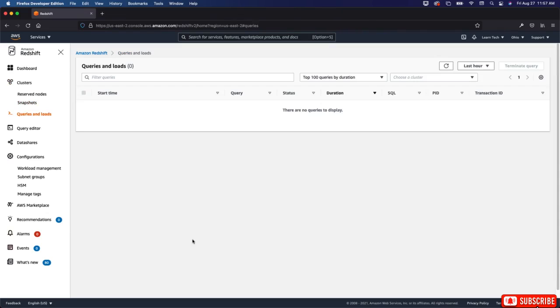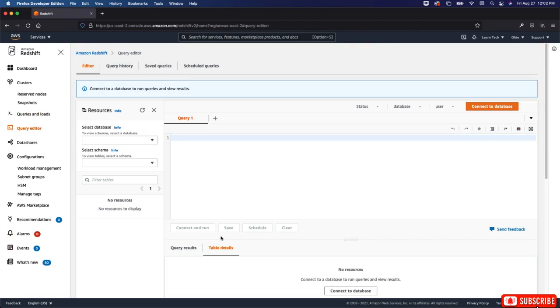All right, welcome back. So we got queries and loads. Okay, so we don't have any queries to display, but when you do have a query, this is where it would show up. So the start time, the query, the status, the duration, the SQL, the PID, and the transaction ID.